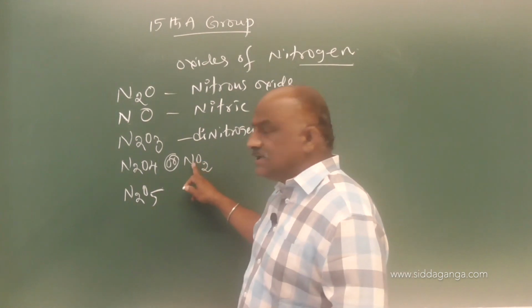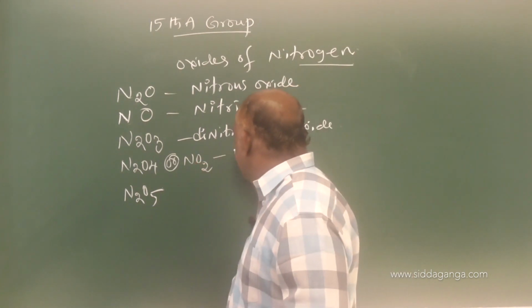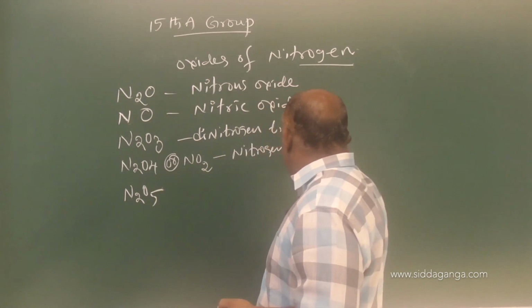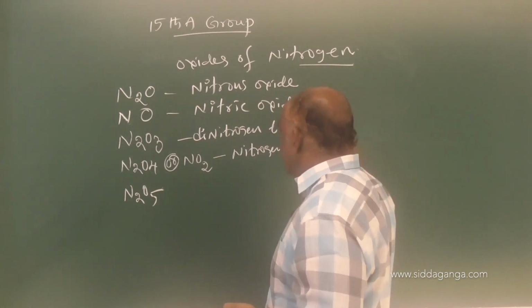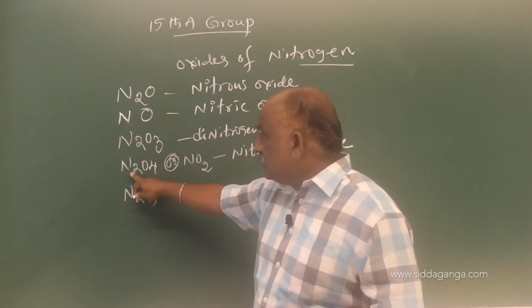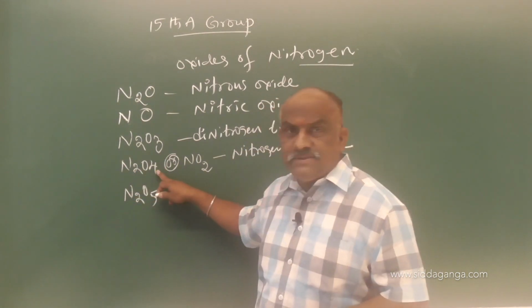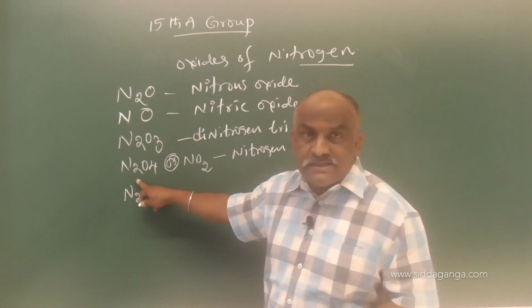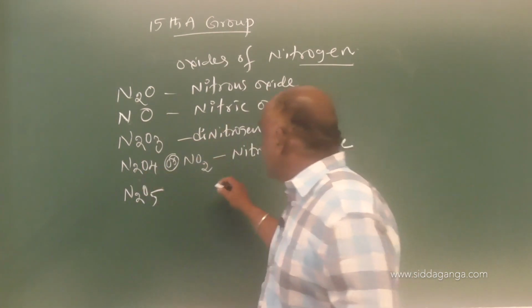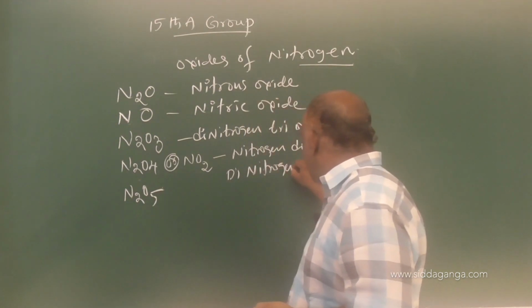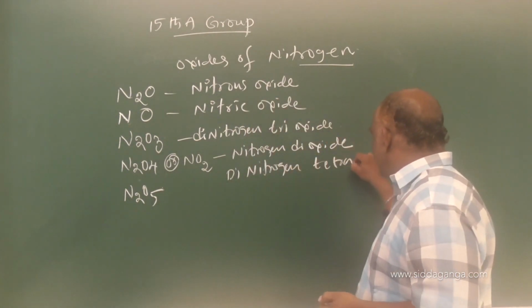And next one is nitrogen dioxide, or if you go to this one, here 2 nitrogen atoms, 4 oxygen atoms are there, so it is called as dinitrogen tetroxide.